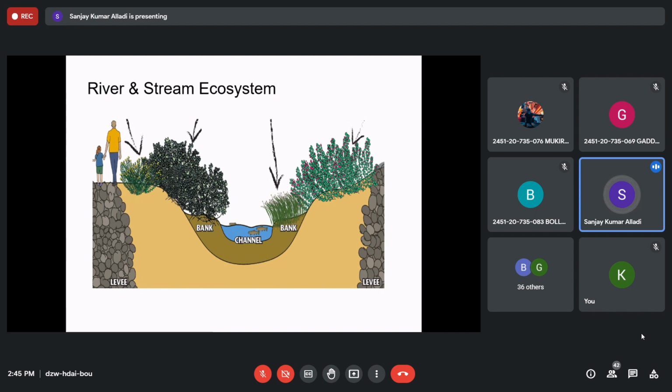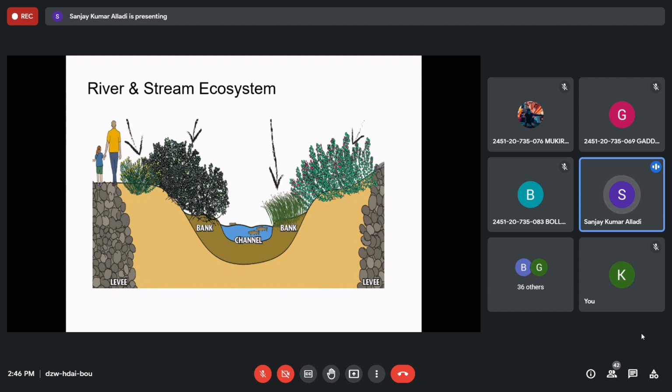Why? Because that stagnated water will allow microorganisms like zooplanktons, larvae, fish larvae, tadpole larvae, all that will be there, and even the small fish, large fish, and top carnivores like crocodiles may also be there in a river, right? So those are the consumers in a river.